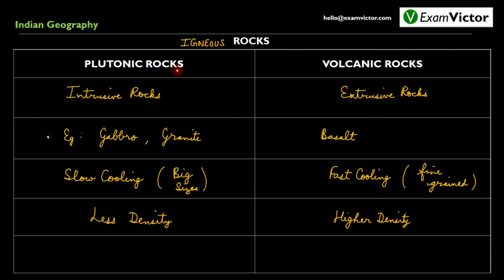The only difference between plutonic rocks and volcanic rocks is in the location where cooling of hot magma takes place. For intrusive rocks, the cooling down of hot magma takes place within the Earth's surface, and for extrusive, it takes place outside the Earth's surface. And the last point of difference between plutonic rocks and volcanic rocks is that the plutonic rocks are lighter in color, while the volcanic rocks are darker in color.